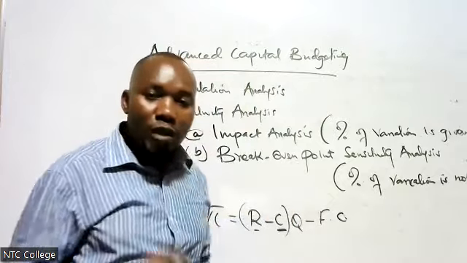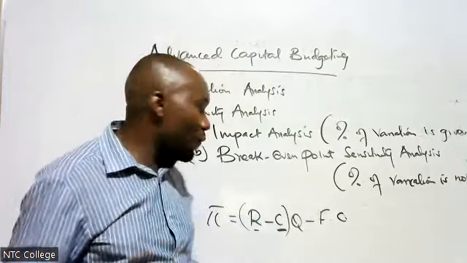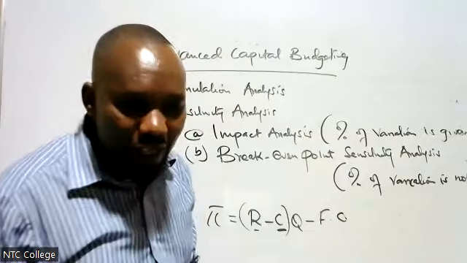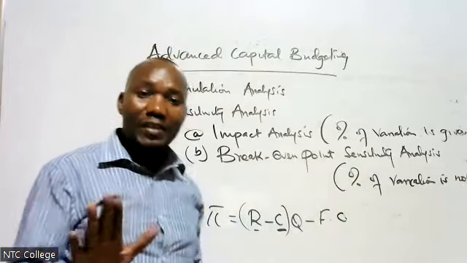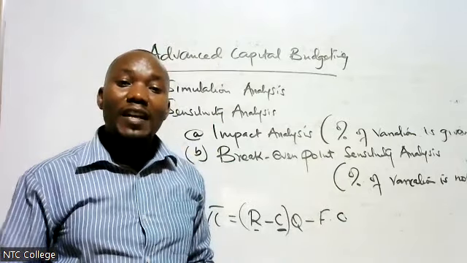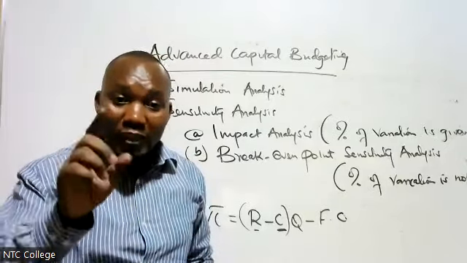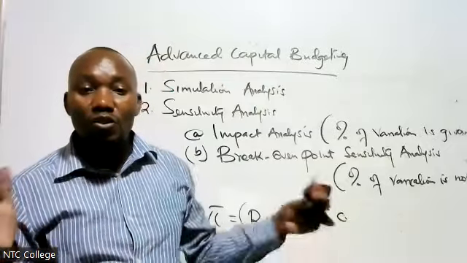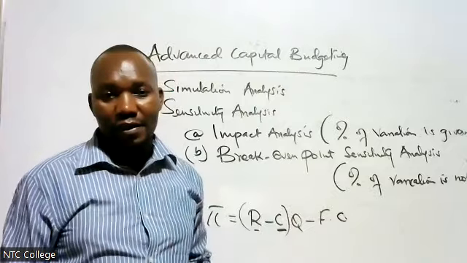In break-even point, we are looking at the amount of change in the variables that will make NPV 0. The word break-even means that we are not making profit and we are not making losses. In your business, when you say that you are at break-even, that means that you are neither making profits nor losses. So at that point, profit is 0. It means that revenue and cost are the same. The total cost and total revenue is the same.